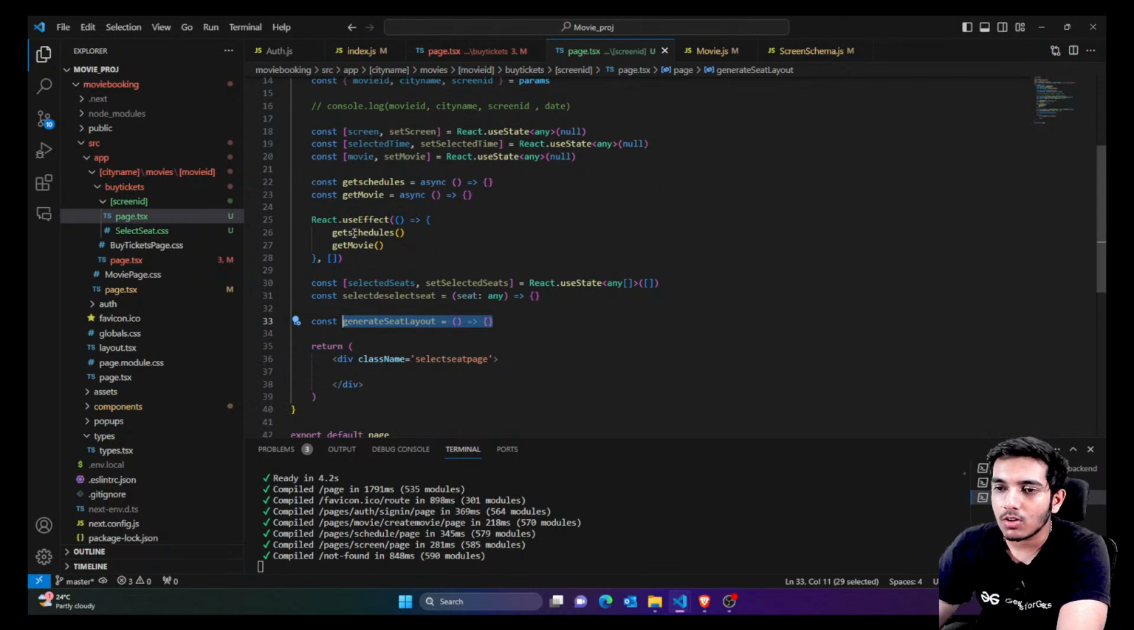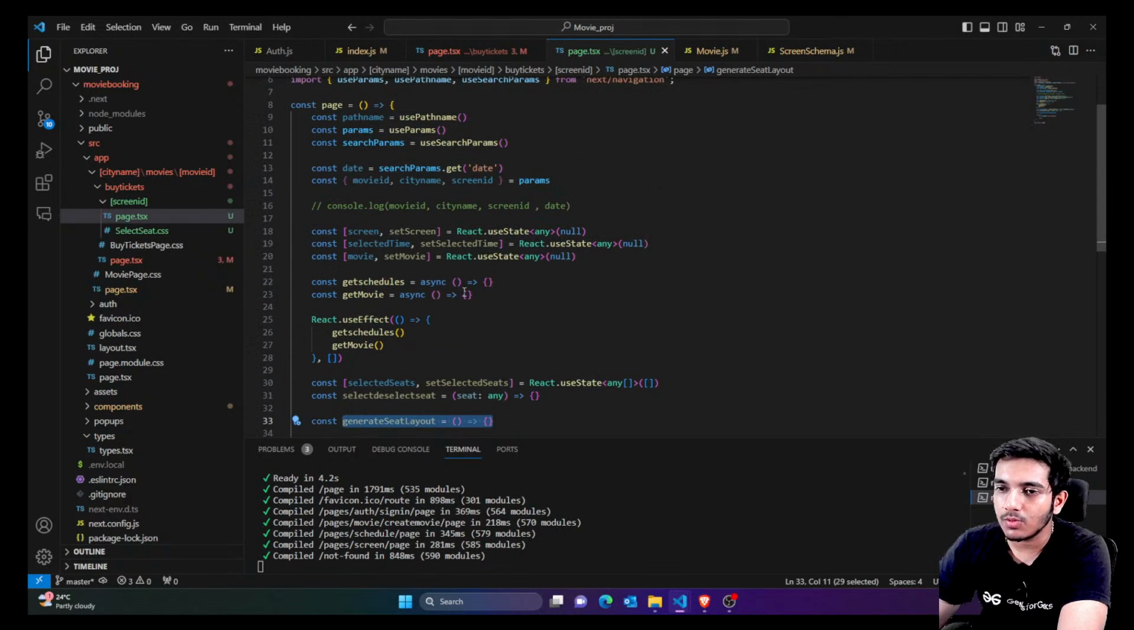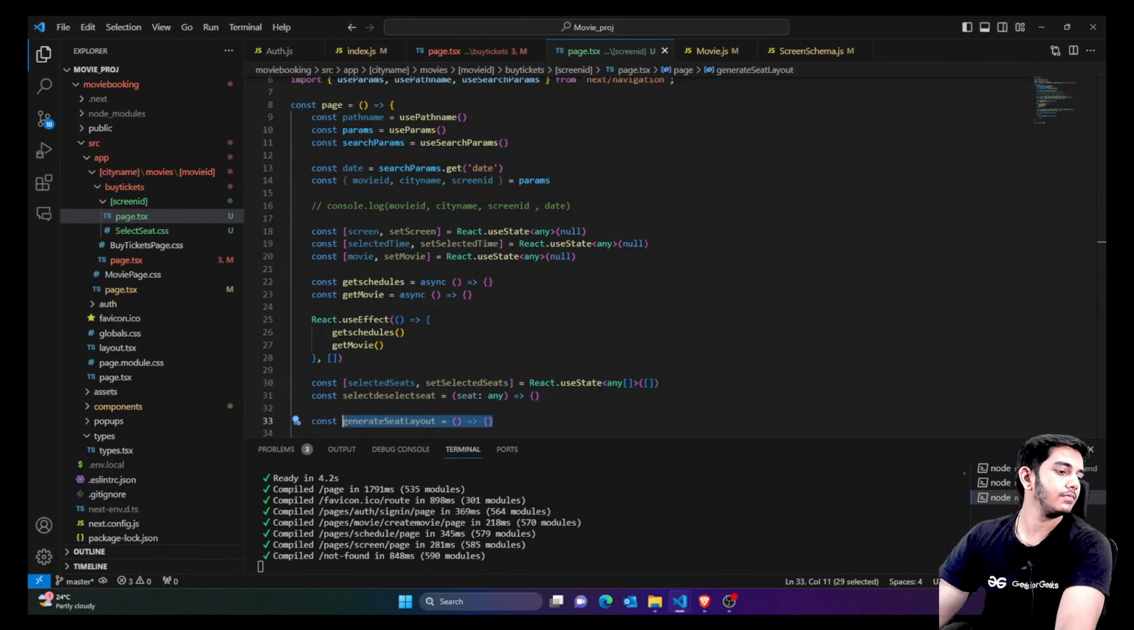So that's it, guys. These are all the functions. Now we're going to add values inside these one by one.